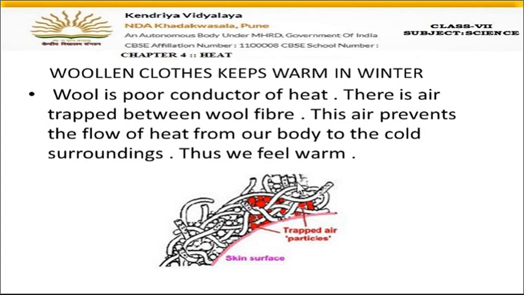So air will get trapped in this wool fiber, and this trapped air will not allow the body heat to go outside. And if the body heat will not go outside, it will remain inside and we will feel warm. Okay, so that's why woolen clothes are worn in winter and they help keep our body warm.